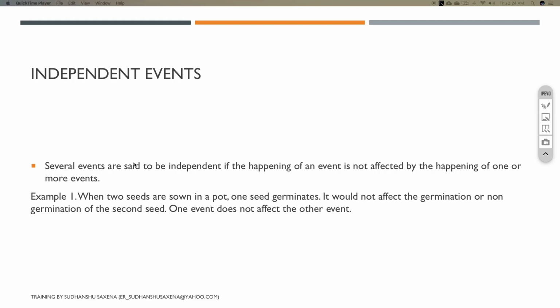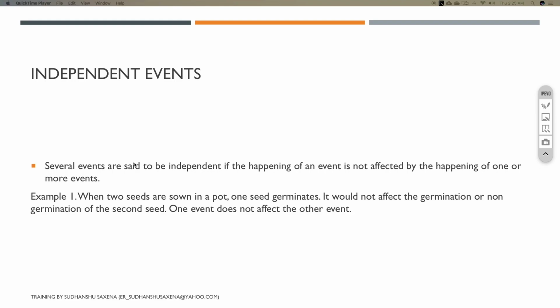What does that mean? For example, just think about a class, and I want to know if somebody secured first rank in the class. This will happen for sure, which means if there is an exam, there will be one topper.